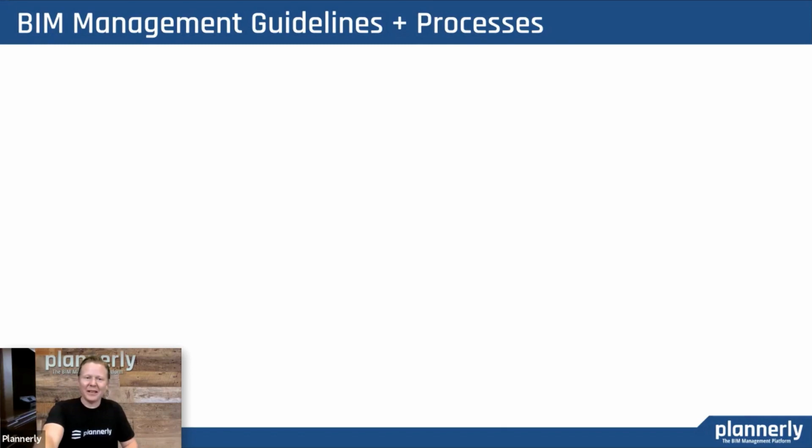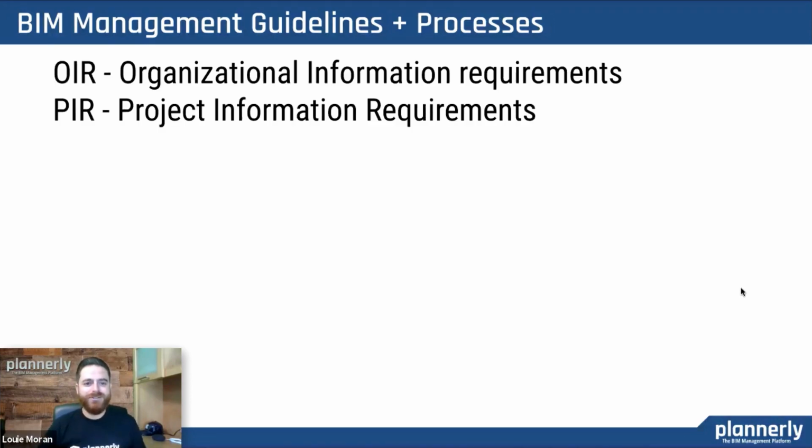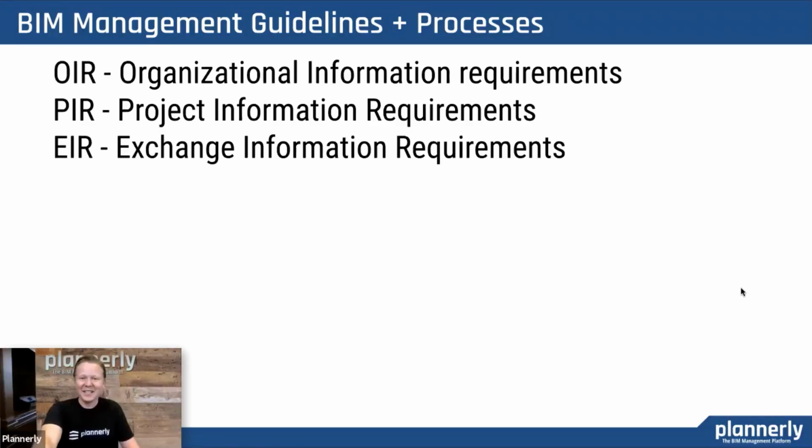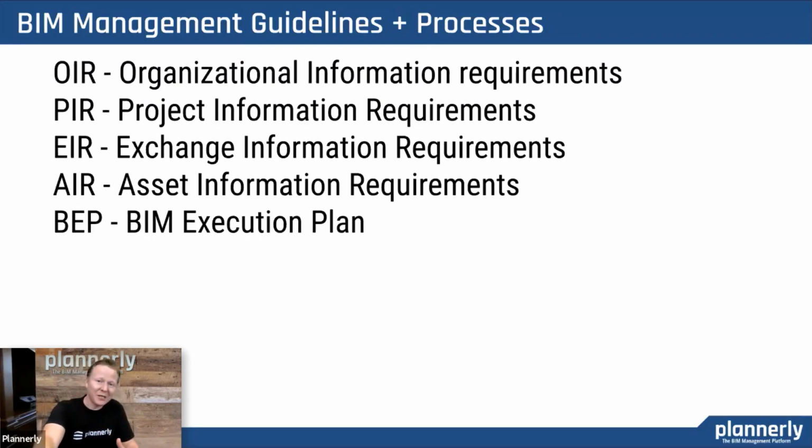So Louis, are there any BIM guidelines or processes out there? Well, I think there's one, maybe two per country. So we see lots of great guidelines and guidance about organizational requirements. How do you form organizational requirements that then inform project information requirements and exchange information requirements between parties, and asset information requirements, specifically if you're looking for maybe an asset model as a handover from the project model after the project is completed? And how do you go about BIM execution planning?